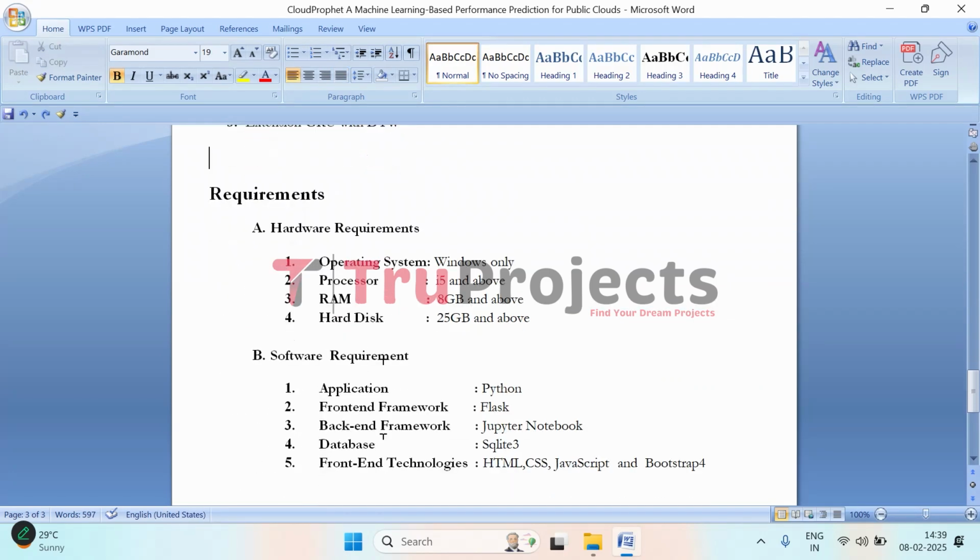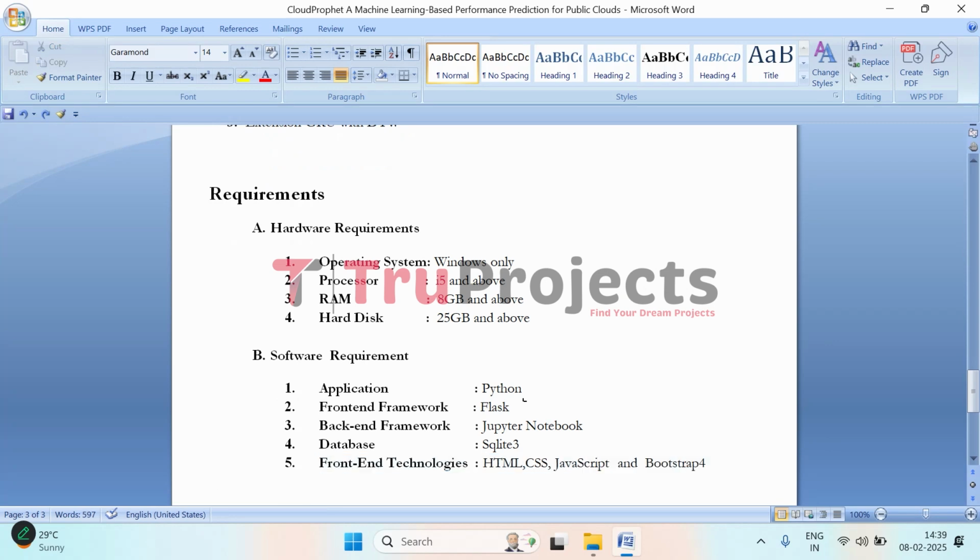And to implement this project, we need basic requirements, which are hardware and software. So coming to hardware, we need operating system of Windows, processor of i5 and above, RAM of 8 GB and above, and hard disk of 25 GB and above. And now coming to software requirements, we need Python, front-end framework of Flask, back-end framework of Jupyter Notebook, database SQLite 3, and front-end technologies are HTML, CSS, JavaScript, and Bootstrap 4. So this is the overview.